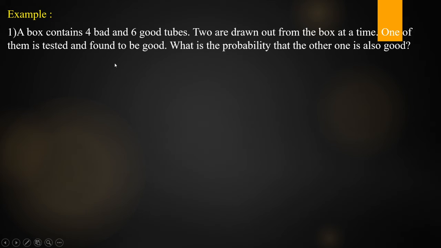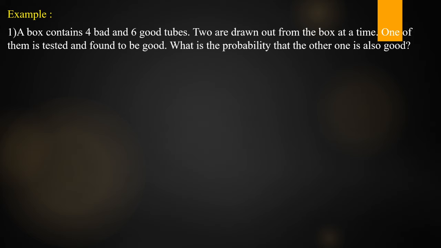So first here we have to find the conditional probability, we have to consider the two events. What is the first event? Let A be the event the first drawn is a good tube. We know that the total good tubes are 6, therefore P of A is equal to 6 by 10. Next consider B, the event that the second drawn tube is good. We have to find the probability that the other one is also good given that the first one is good.